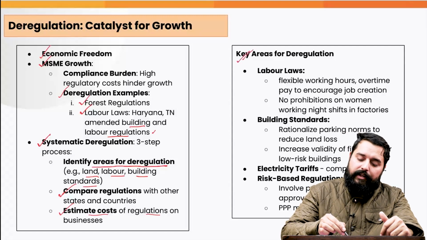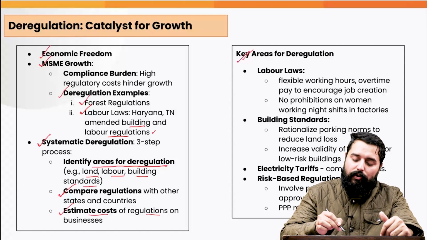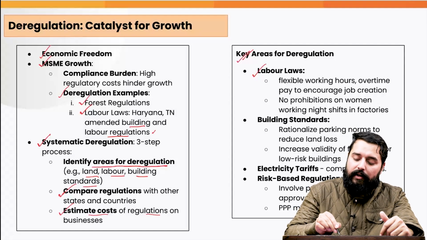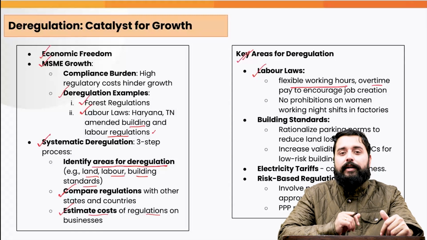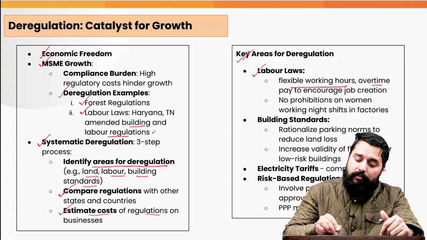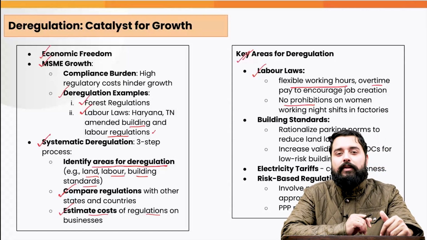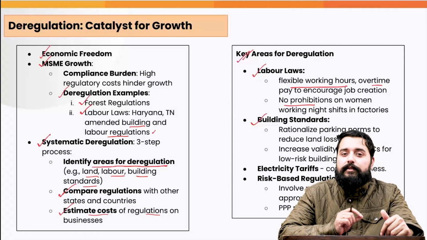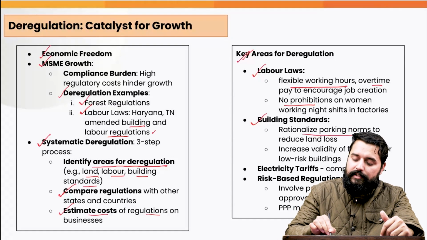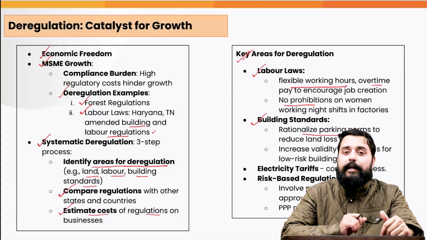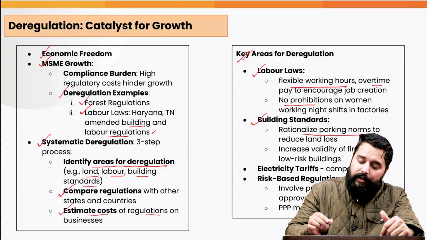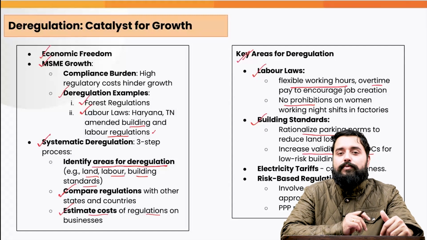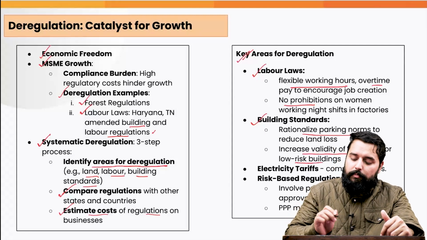The key areas of deregulation that the survey suggests specifically include the labor laws. For example, it suggests that we can put in place flexible working hours. We can give overtime pay to encourage job creation. Likewise, we can remove the prohibitions on women working night shifts in factories. Likewise, regarding building standards, the survey gives specific suggestions that we can rationalize the parking norms, which will reduce the land loss, and land will be better utilized as it is an important and costly asset. And we can increase the validity of the fire NOCs, no objection certificates, for low-risk buildings.